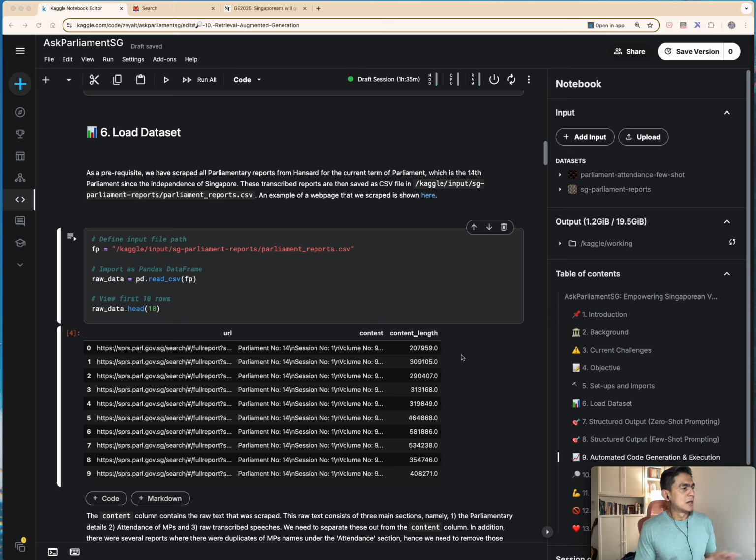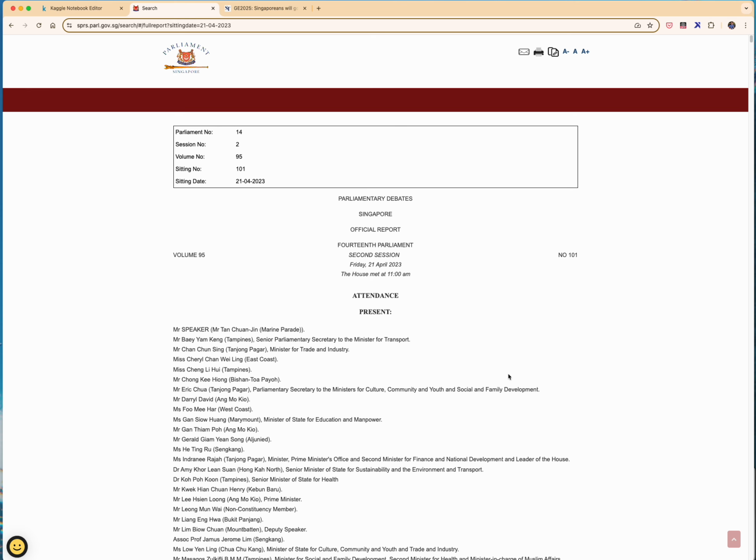And what we see now basically is a data frame that contains 161 rows, representing 161 Parliament sittings since August 2020. Each row here represents an individual Parliament sitting, and the column content contains the raw text that was scraped out from the main page here.